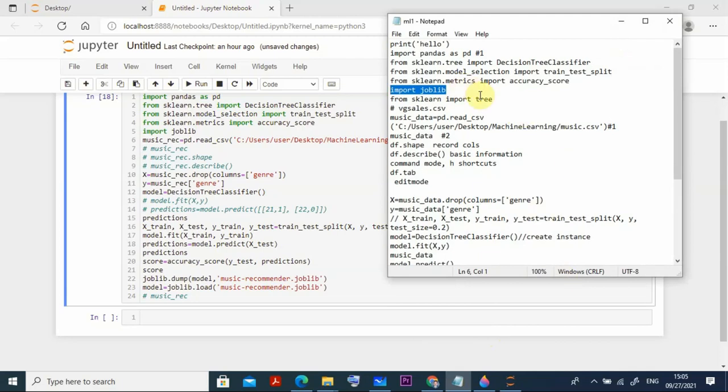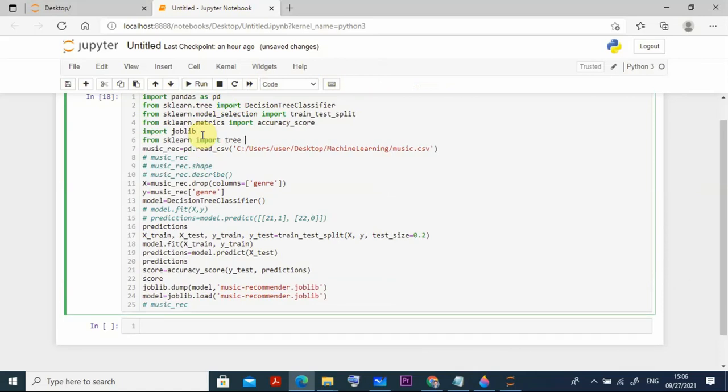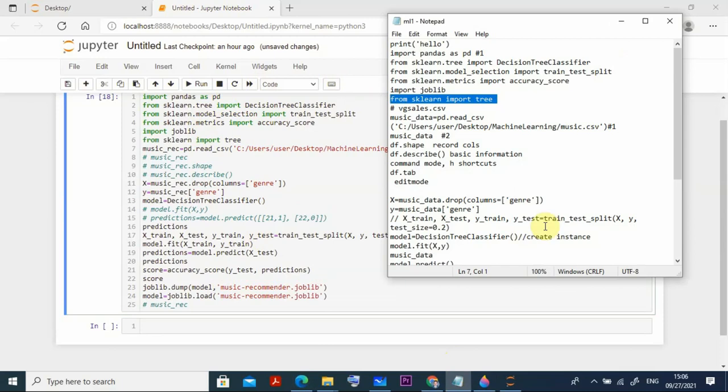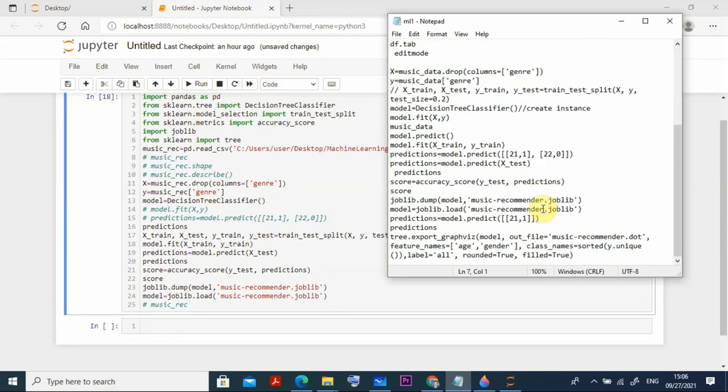For this matplotlib, we first import this library from scikit-learn import tree, Control C, and just after this, you enter Control V. Yeah, you can go for this matplotlib. And then what we need to do, we go for tree export graphviz model and all things. Up to this, you copy this program.